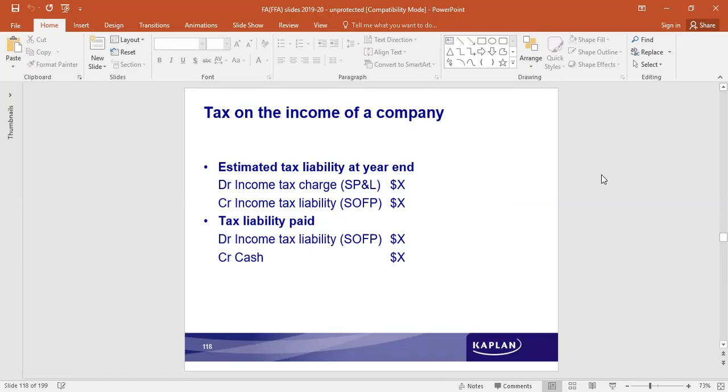It can be accounted as a current liability, so it is a payable item. So the income tax charge is debited, then income tax liability is credited. When the liability is actually settled, we cancel the liability by crediting cash: income tax liability to cash. It is a current liability. It appears in the statement of financial position. Income tax charges are part of the income statement.